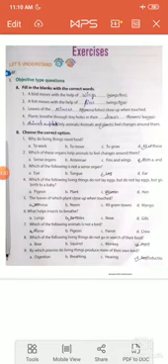Because human beings also move, grow, and need food, and animals and birds can also move from one place to another.